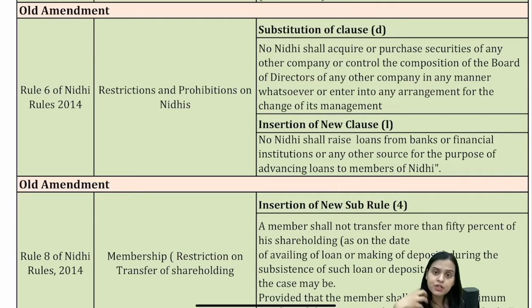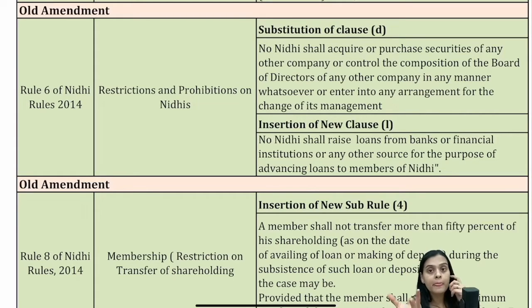So we have a new clause which has been inserted and an old clause which has been substituted. First of all, the old clause which has been substituted: no Nidhi shall acquire or purchase securities of any other company or control the composition of the board of directors in any other company in any manner whatsoever, or enter into any arrangement for the change of its management. I am going to recall the old one also for you.